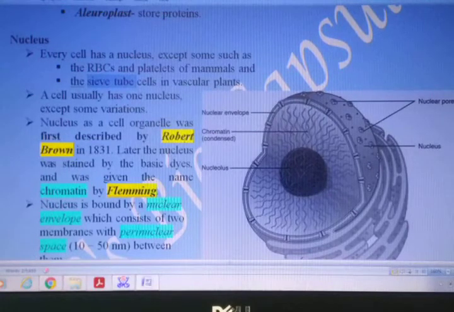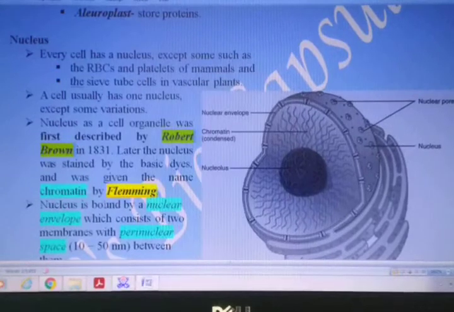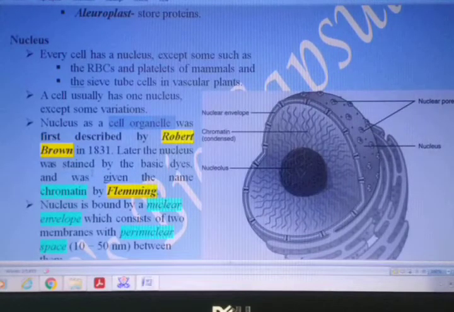Now the nucleus for the first time was described by Robert Brown in 1831. So Robert Brown described the nucleus as a cell organelle in 1831, and later on it was seen under the microscope by staining with a basic dye.